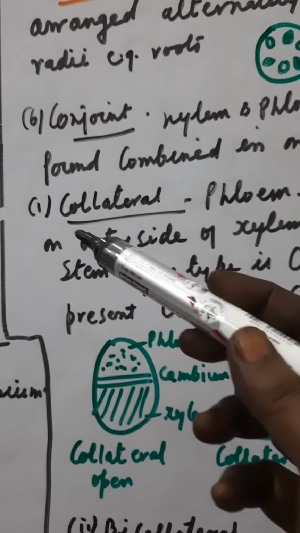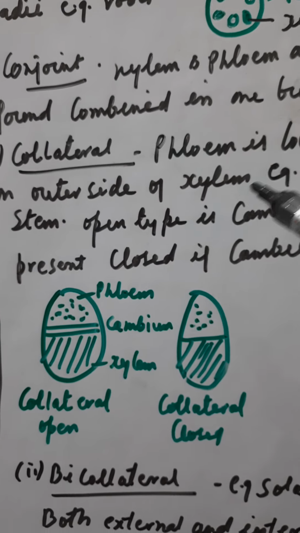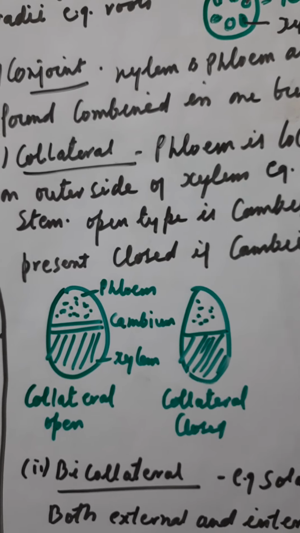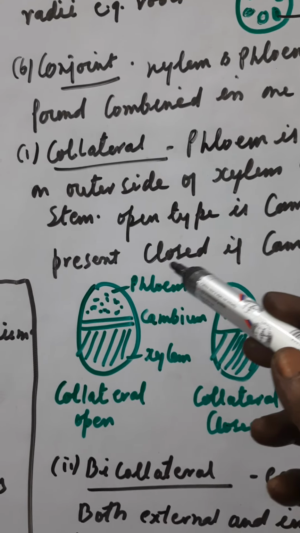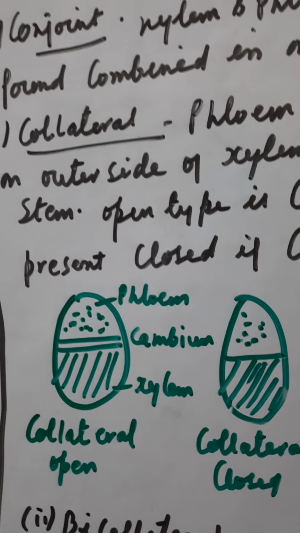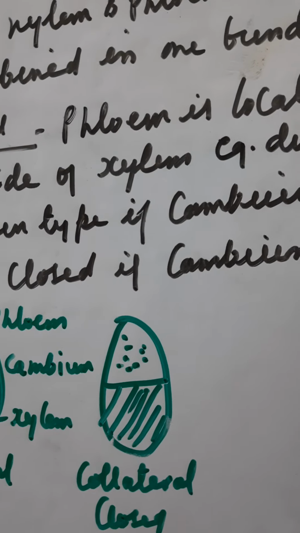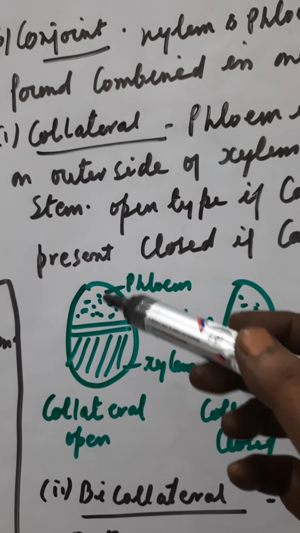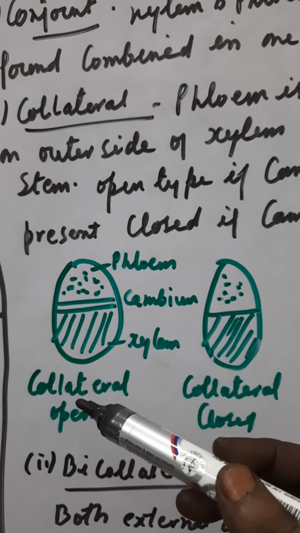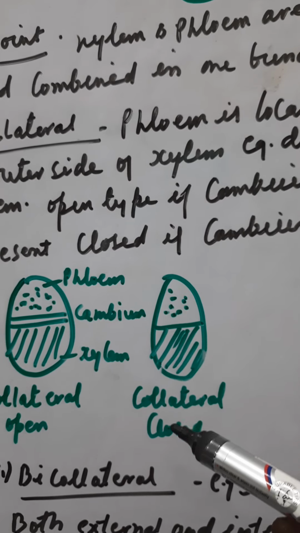Then after that, collateral. Phloem is located towards the outer side of the xylem. Example, dicot stem. Open type is if the cambium is present, and closed if cambium is absent. So here you can see phloem and there is a cambium present. This is the xylem, this is the collateral open. Here there is no cambium strip. This is the collateral closed.